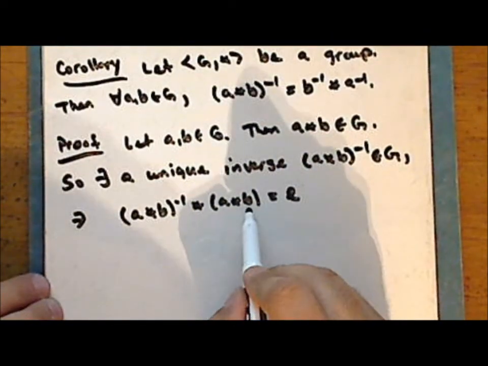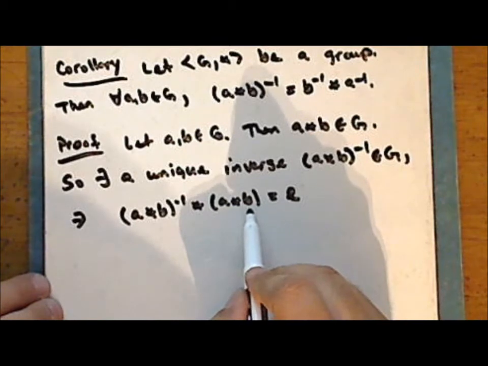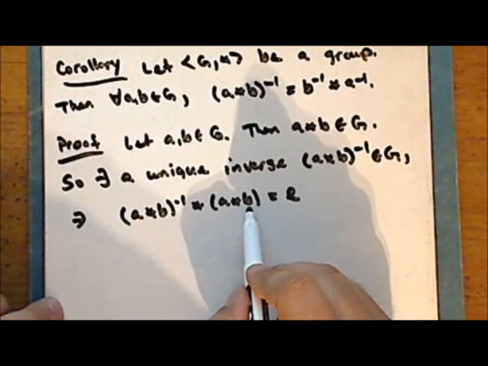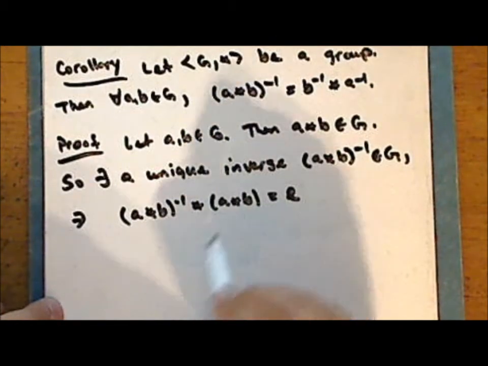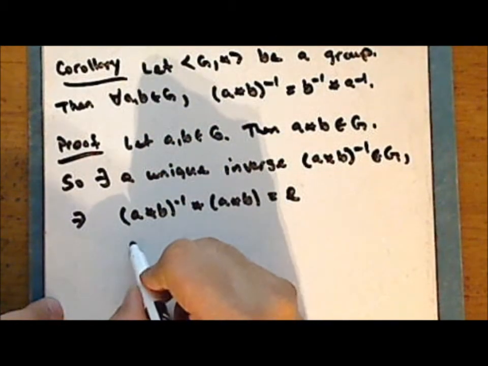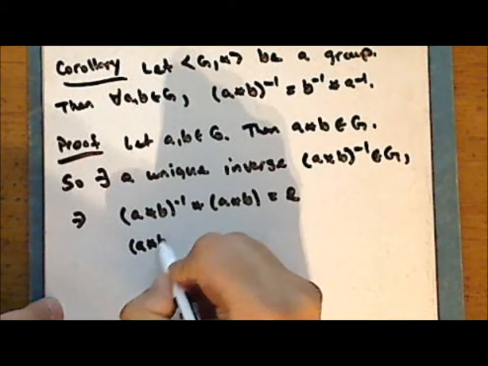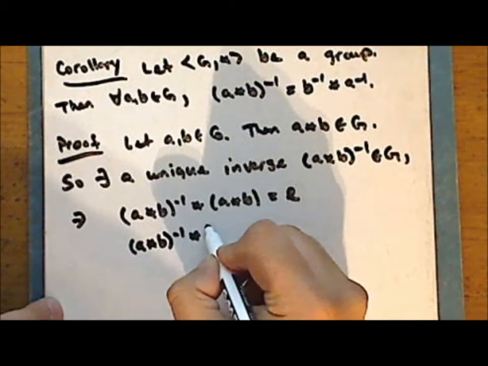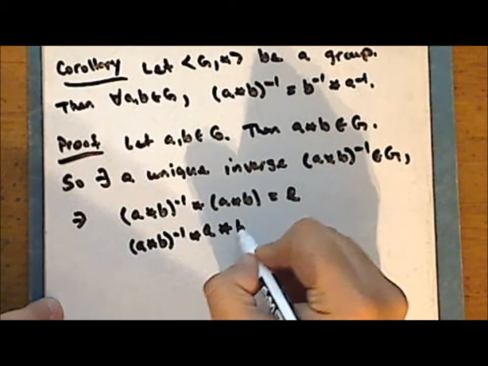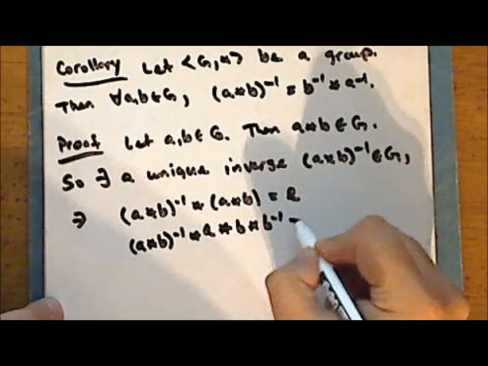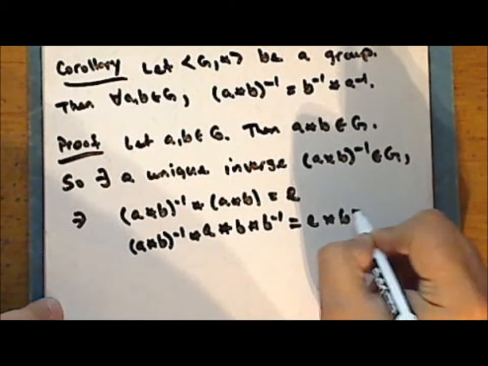Now, as the element B is in the set G, and this is a group, there exists an inverse for that element, and so we can perform the operation on the right with the inverse of B. So the quantity A star B inverse star B inverse is equal to E star B inverse.